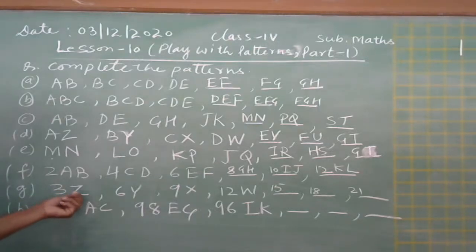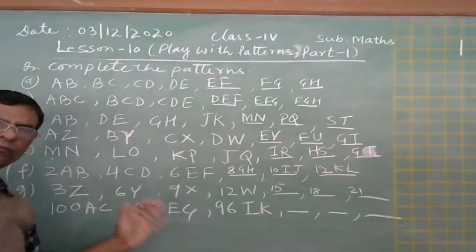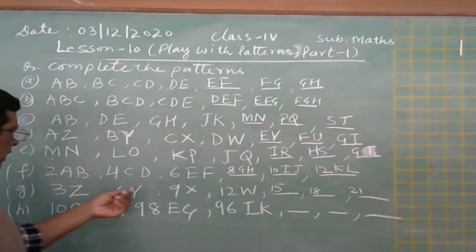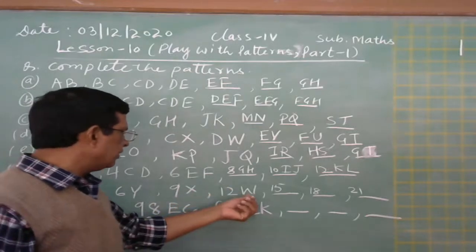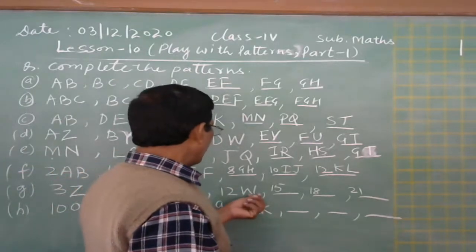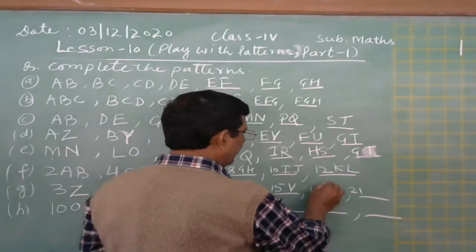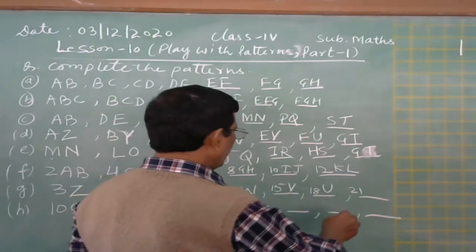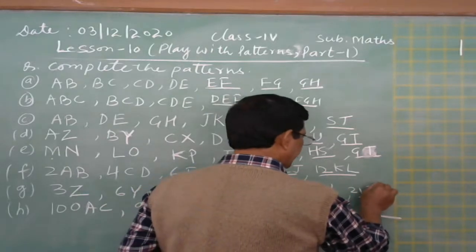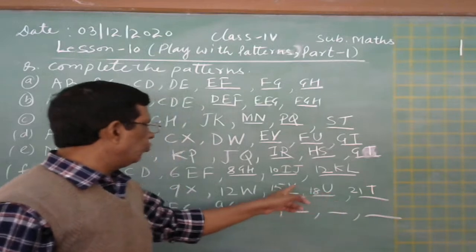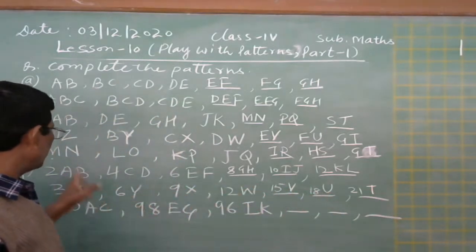And then it is Z, Y, X. Opposite direction, reverse order. It is Z, before Z, Y, before Y, X, before X, W, and then before W, V, and before V, U, and before U, T. Okay? And then you can see S, T, U, V, W, X, Y, Z.